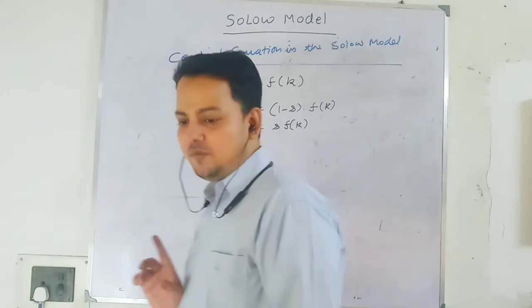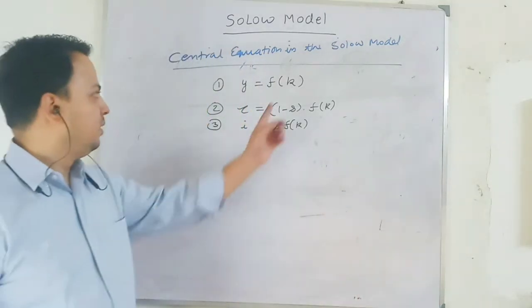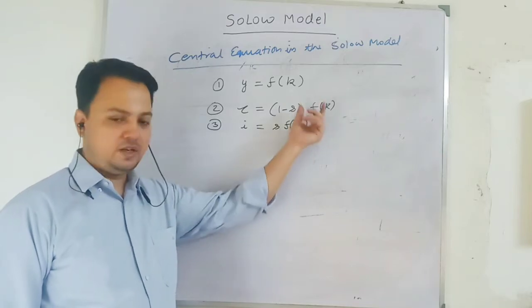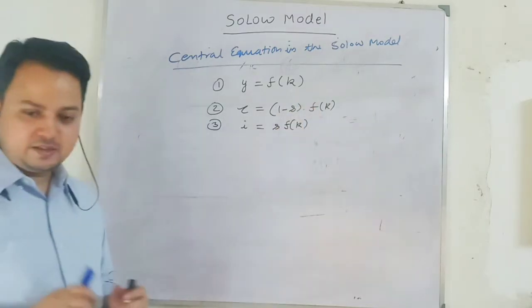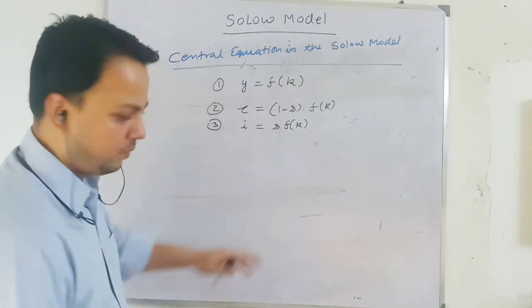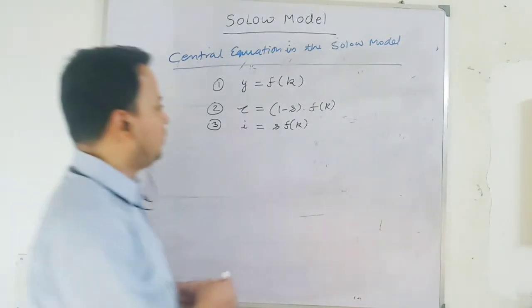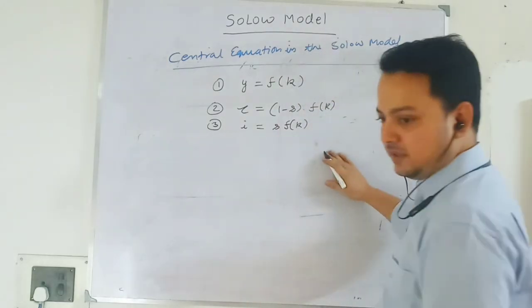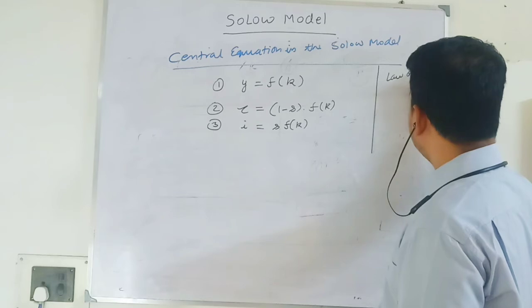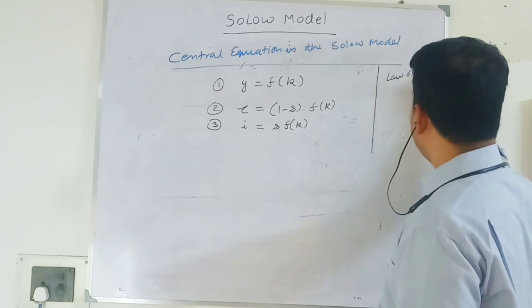And here we will take the total derivative. Why? Because we have only one variable. So we will take the total derivative. And in discrete form, how do we take it? Let me do it here, then I will do it properly. So what we do is, these three equations we have, we use the law of motion of growth in capital stock that we have done.